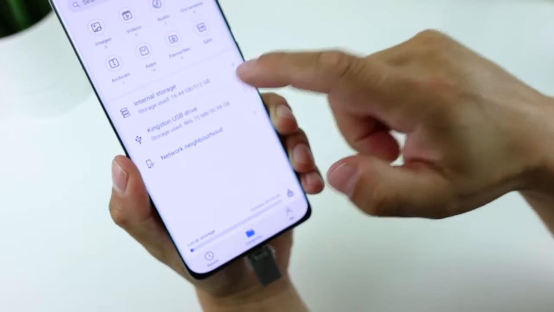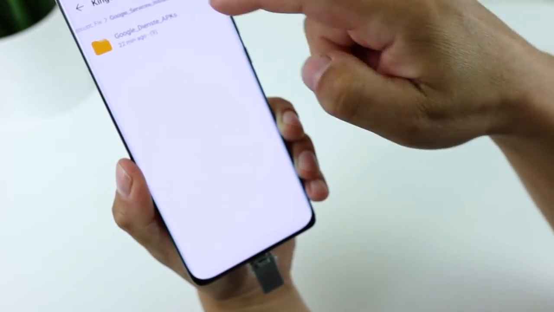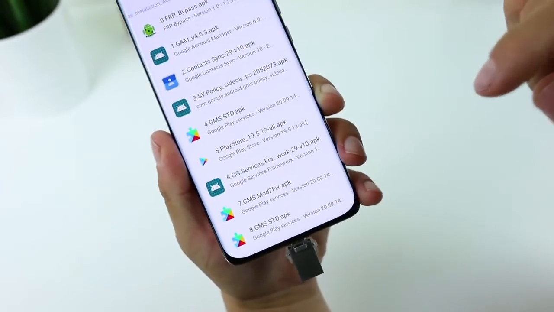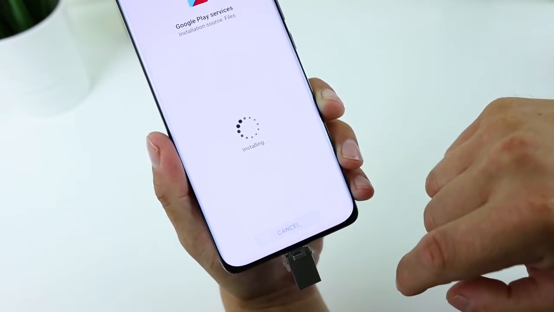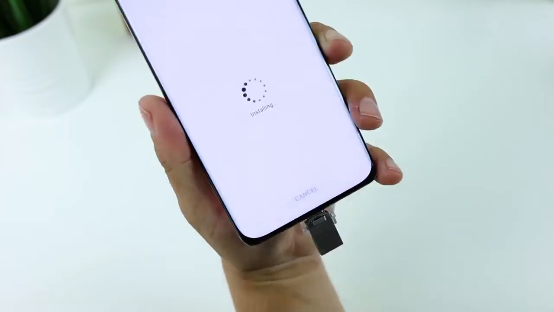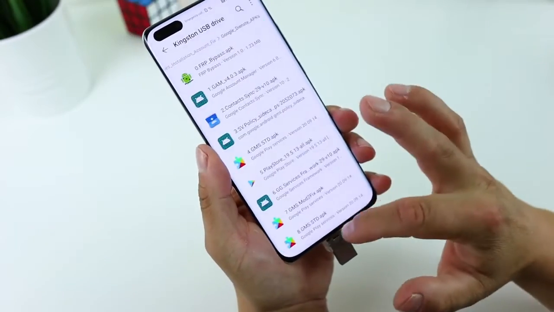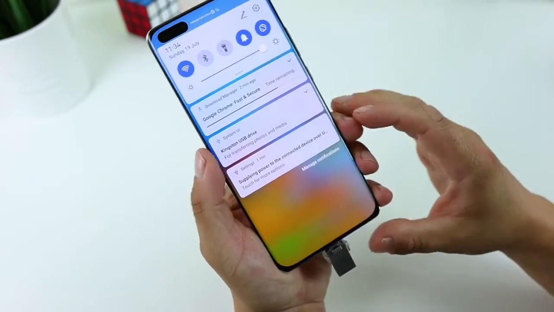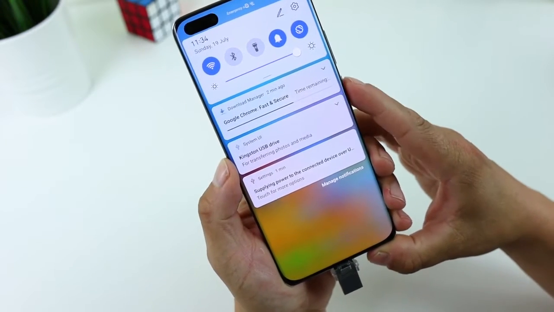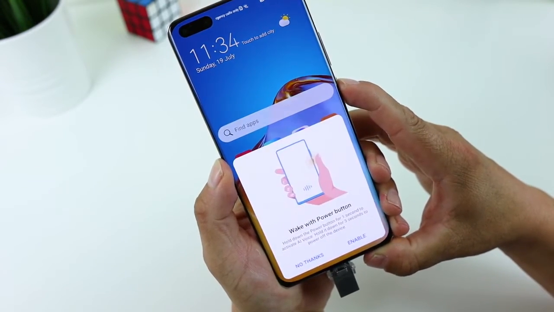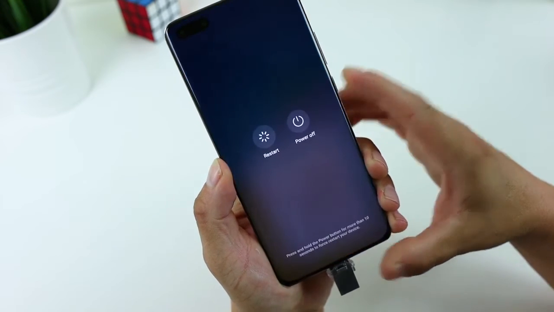And the last step is you have to install the last application, GMS STD, install. Done. Still no errors. Now restart your device, bros.